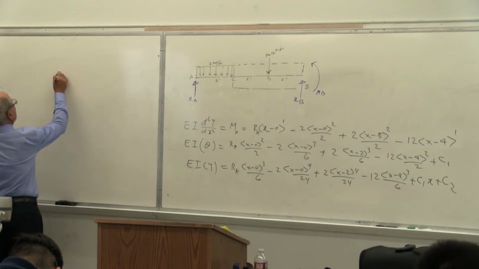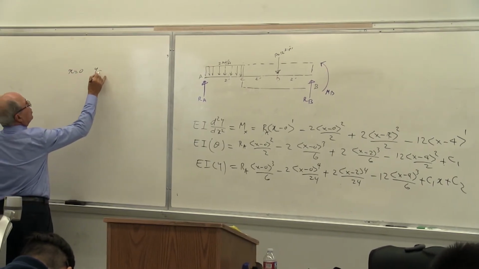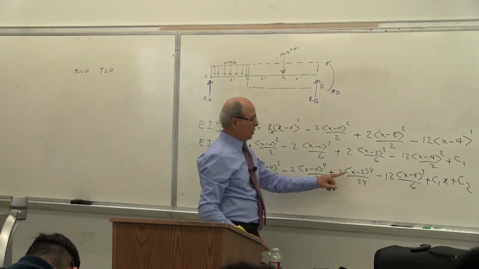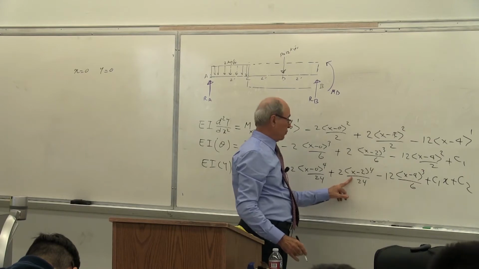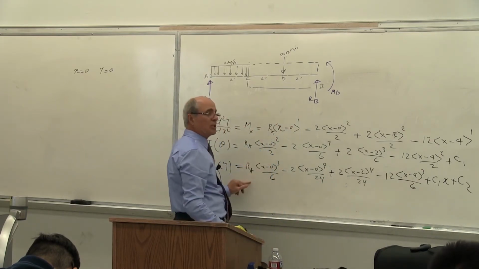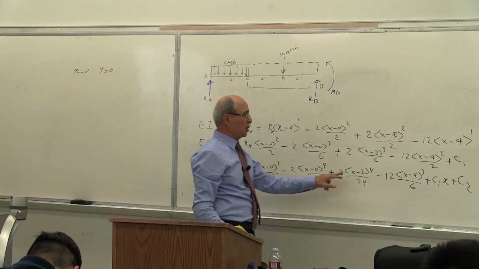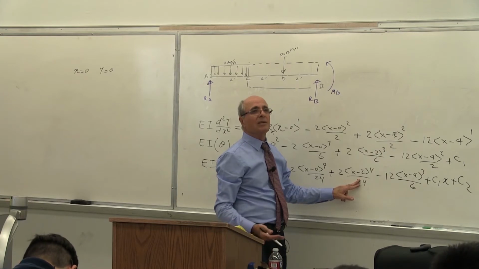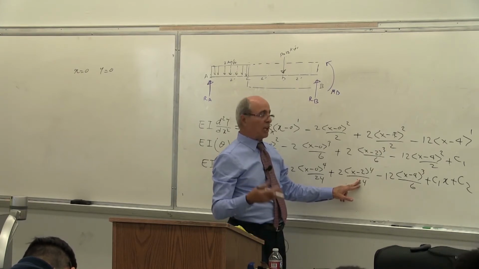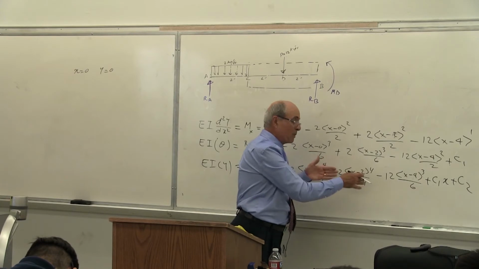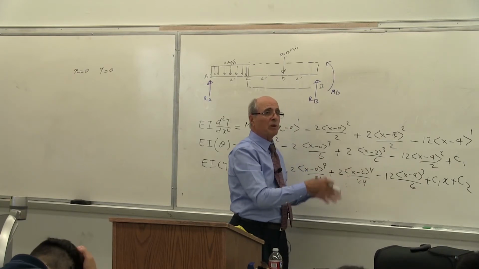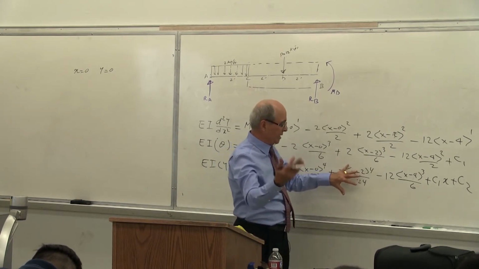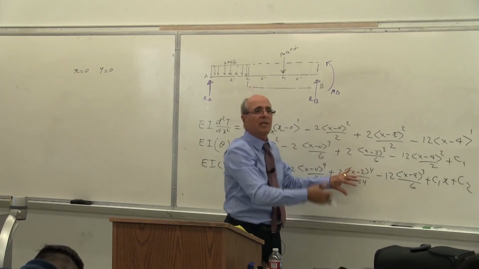Therefore, at x equal to 0, y equal to 0, that means in this equation, you put x equal to 0. Now here, you have to be careful. This is x equal to 0, so it becomes 0, yes or no? This becomes 0, this becomes 0 minus 2. But what is minus 2? Minus 2 also is? No, it's not negative. Be careful. Yeah, it is negative, yes, but the result of the bracket, because this is not a parenthesis, this is a bracket, we told the computer to make it equal to 0. If negative, yes, it is in that respect, yes. It is negative, but negative is 0.